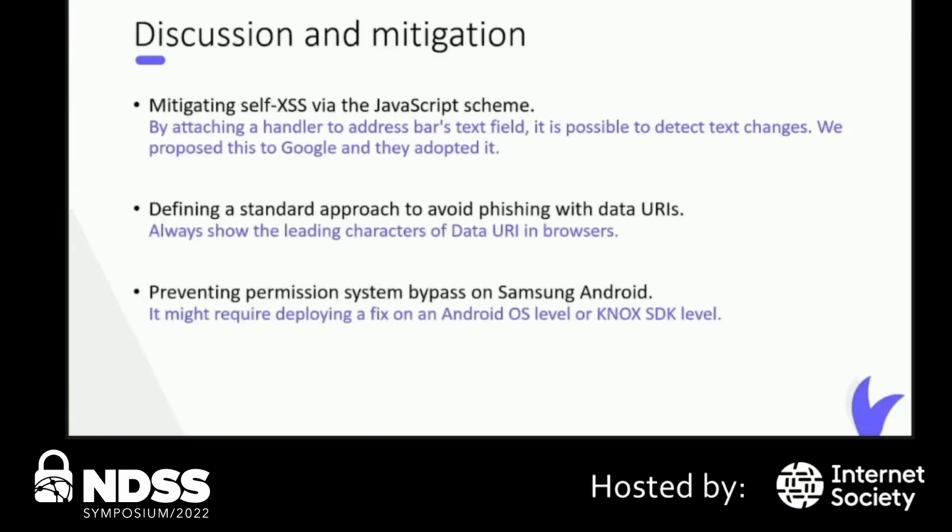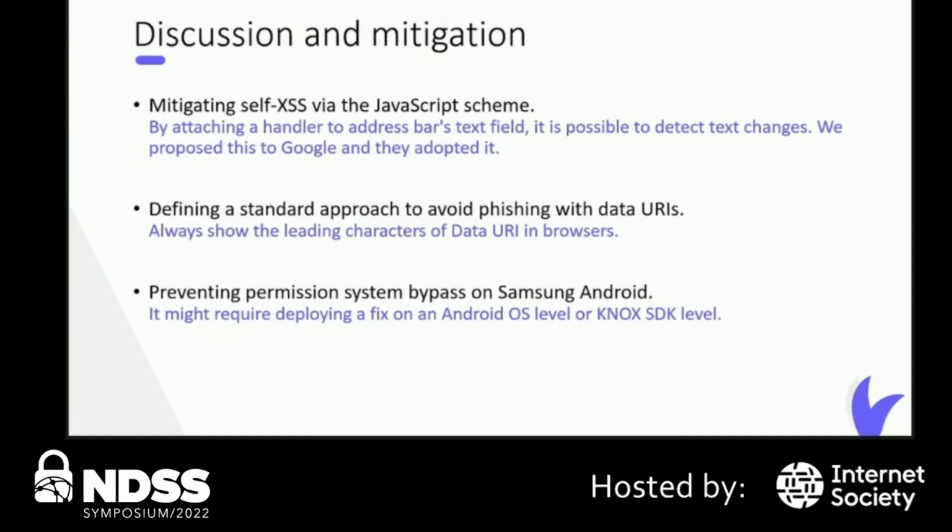Now let's talk about mitigations. For mitigation, we propose the following. For the self-XSS attack, after carefully reviewing how the IME keyboard worked, we found that it's possible to attach a handler to the address bar text field to detect text changes. We proposed this solution to Google, and Google adopted and deployed a fix. For data URI, defining a standard of how URIs need to be viewed is essential. Samsung therefore fixed the issue by showing the leading characters of the URI, similar to other browsers.